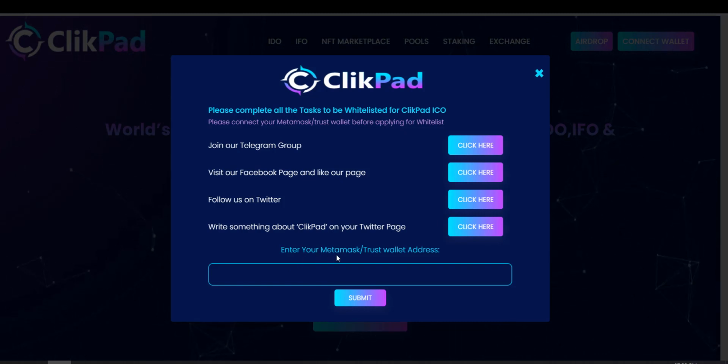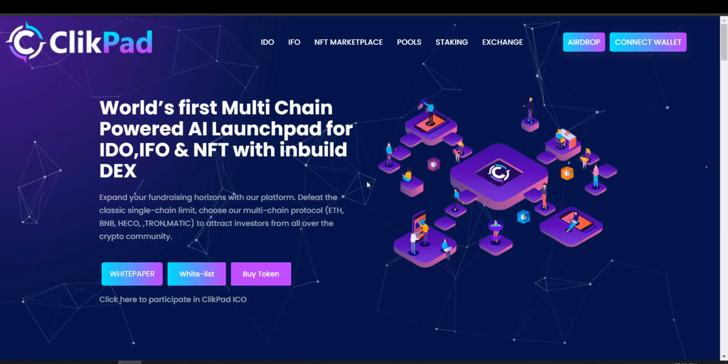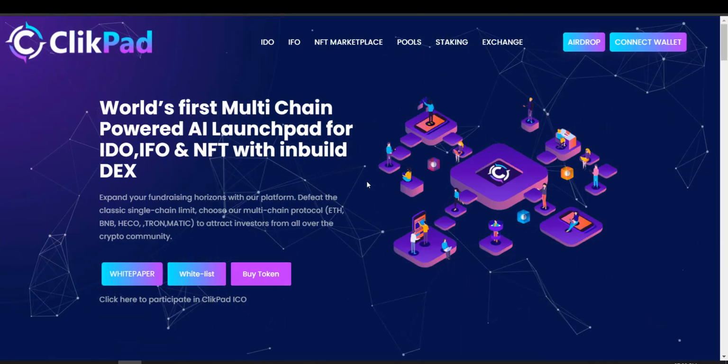Then you have to just provide your MetaMask and Trust Wallet address over here, and then click on this submit tab. If you are lucky enough, you will get allocated in the IDO and you will get a guaranteed allocation. Whitelisting is compulsory for you to participate in the ClickPad IDO.